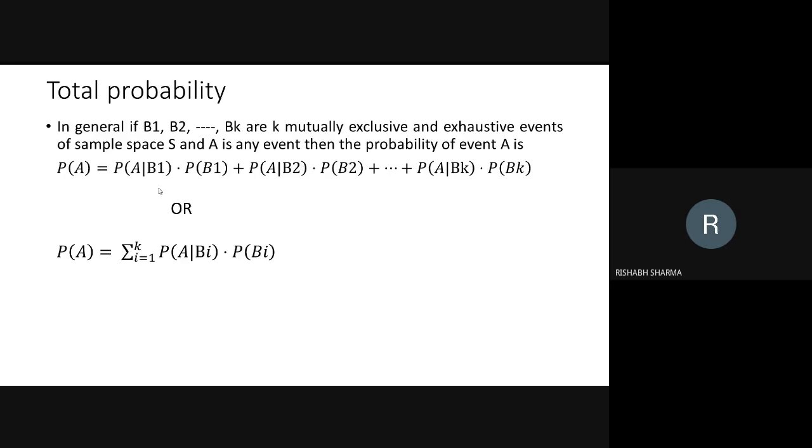Sir, I have a doubt. Yes, please, Rishabh. Can we not simply write P of A intersection B1 instead of A over B1 into P of B1? No, because that will be totally dependent on B1. We need to use B1 as a condition. If we simplify P of A over B1, it would be P of A intersection B1, and in the denominator we will have P of B1.